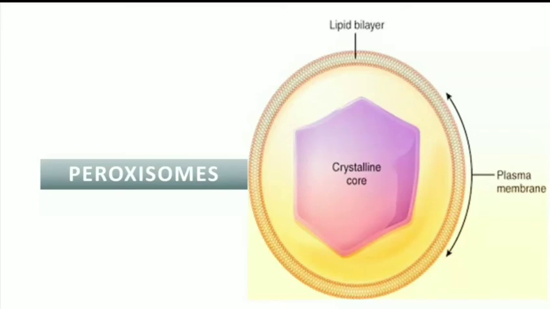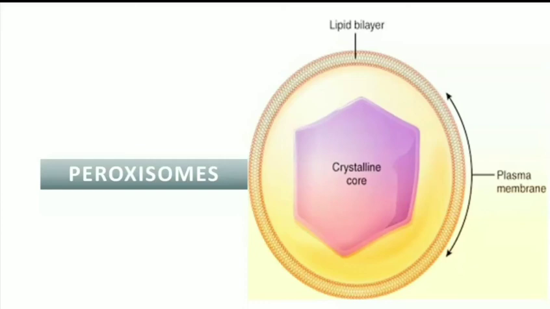This catalase protects the cell from the toxic effect of H2O2, hydrogen peroxide, by converting it into water and O2.